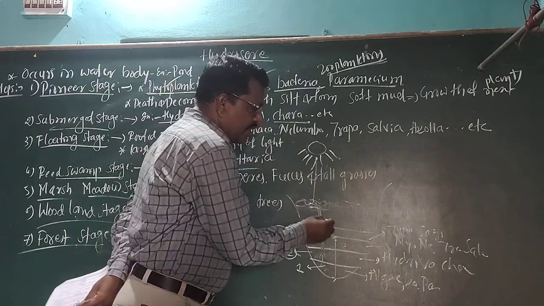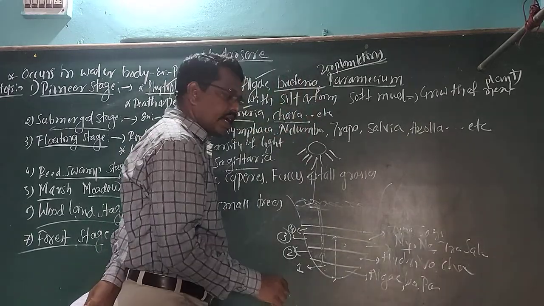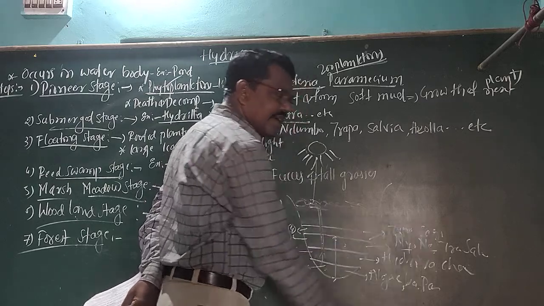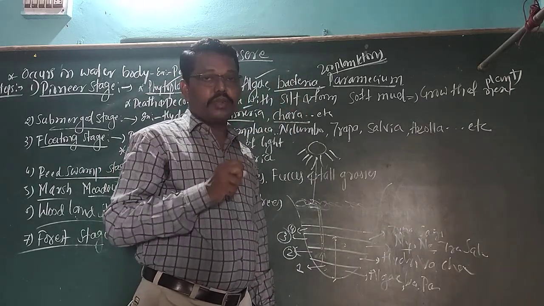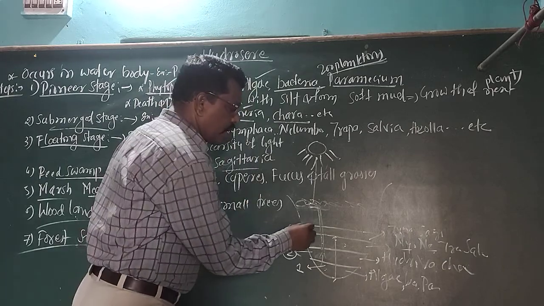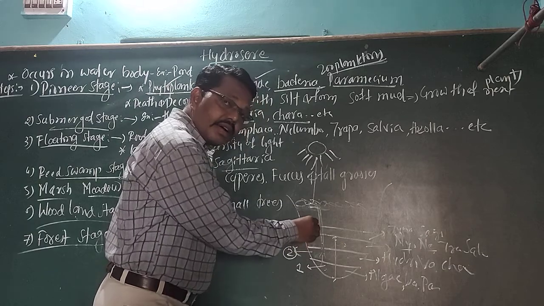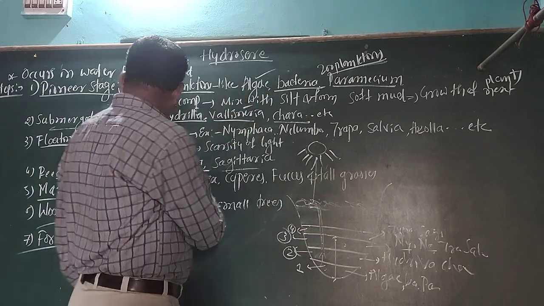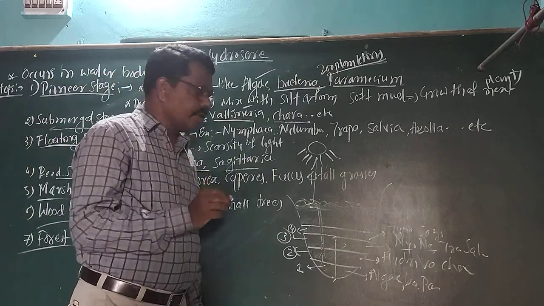Then once again, a scarcity of sunlight will happen for the Nymphaea and Illimotra. After some time, Typha as well as Castoria undergo death and decomposition, and we get organic matter once again. That organic matter helps the development of the next higher plants. That is called which stage? Marsh meadow stage.